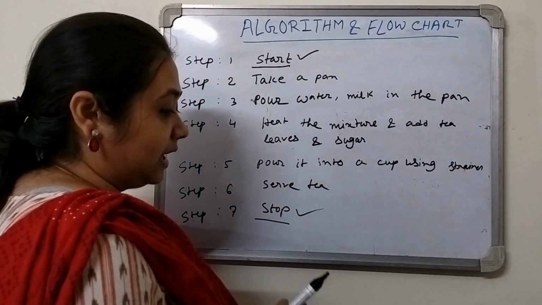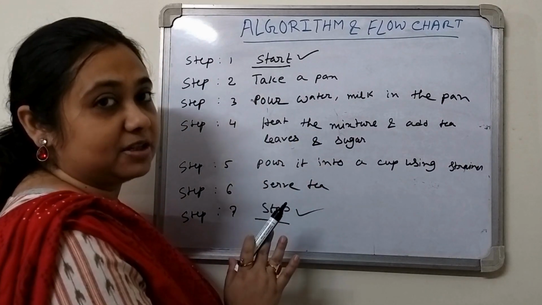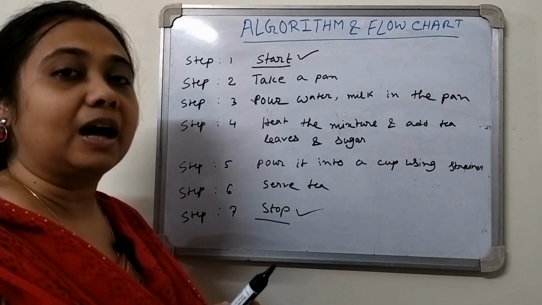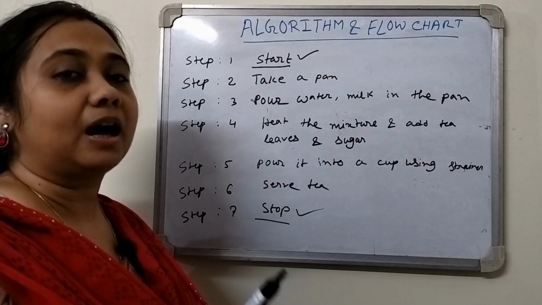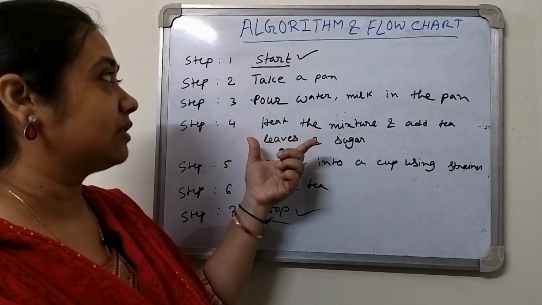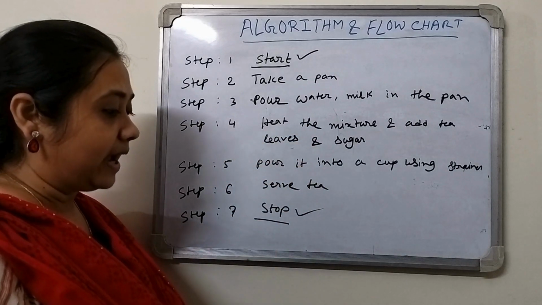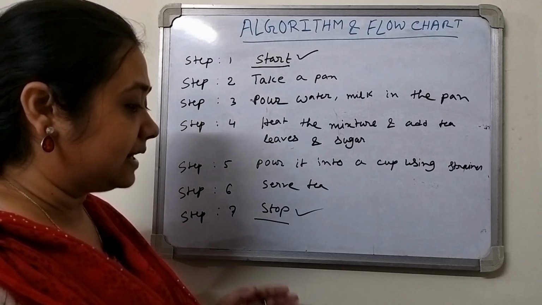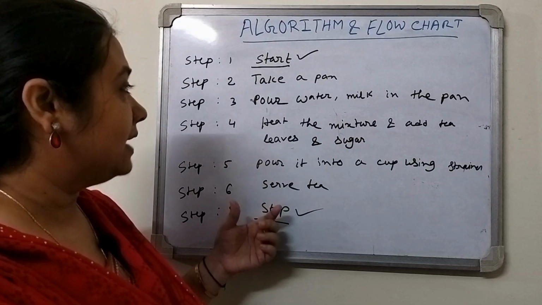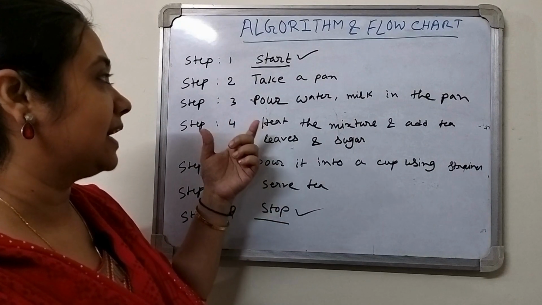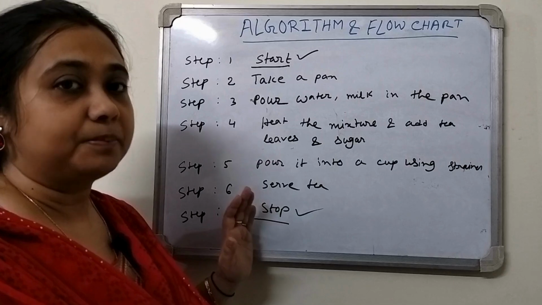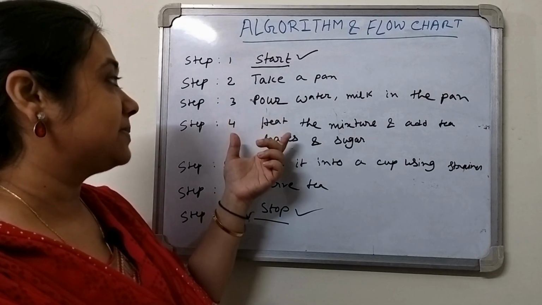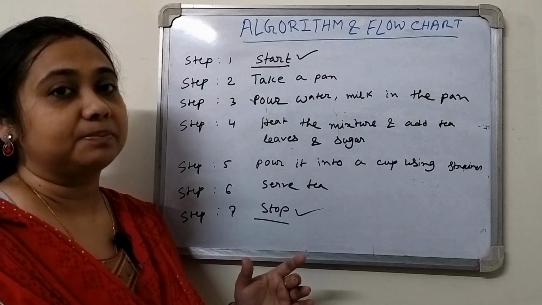And the third is it will be written in the English language. We don't use any other language, only the English language we will use to write the algorithm. And next is that it is precise, and we have to write in such a way that everybody can understand the process. So these are the characteristics that can be followed in the algorithm.